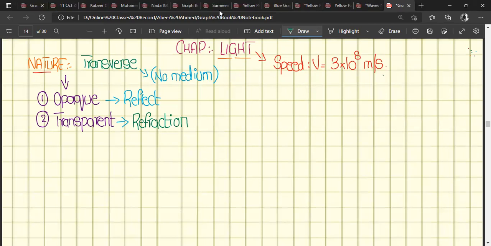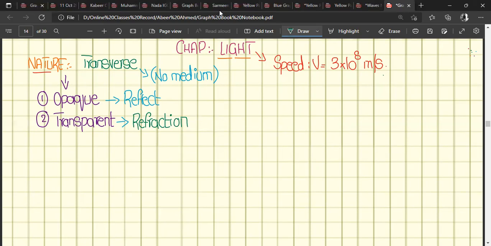Light normally travels in the air medium, which is rare, and after passing through transparent glass or water or something else, due to the change of medium, light is bent or refracted while passing through the surface, right? Yes. The same phenomenon is repeated here, the same as we discussed in the ripple tank for water waves.